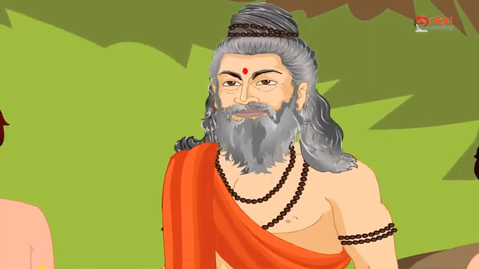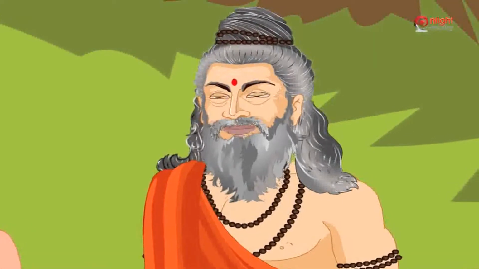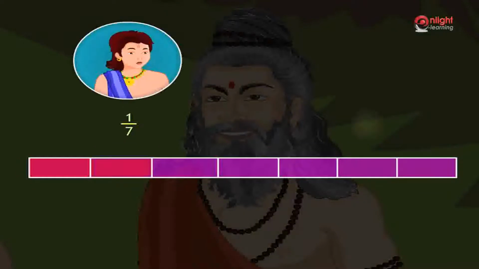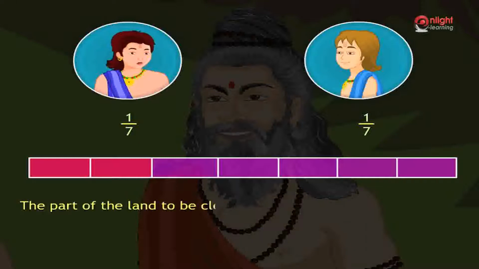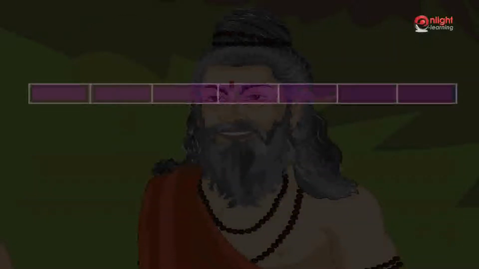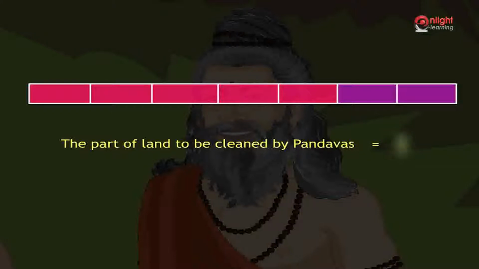Look at this situation. If we consider the part of the land that is to be cleaned by Bhim and Nakul, it will be 1 by 7 by Bhim and 1 by 7 by Nakul. So, the part of the land to be cleaned by Bhim and Nakul together is 2 by 7. Similarly, we can say the part of land to be cleaned by the Pandavas as a whole is 5 parts out of 7, that is 5 by 7,